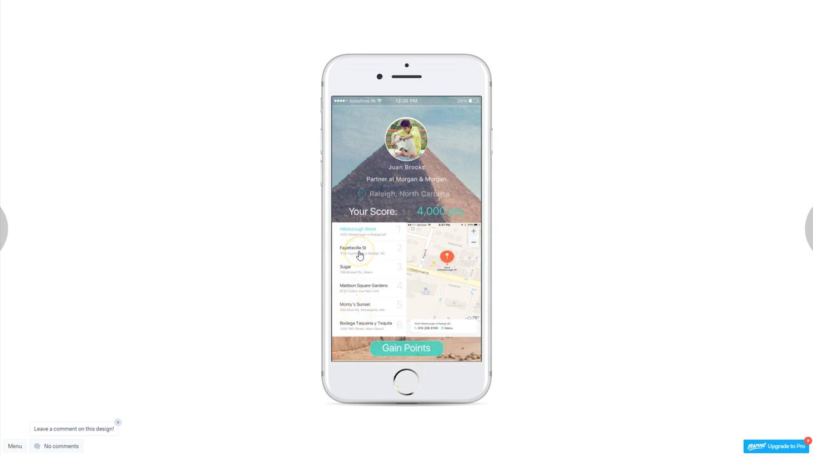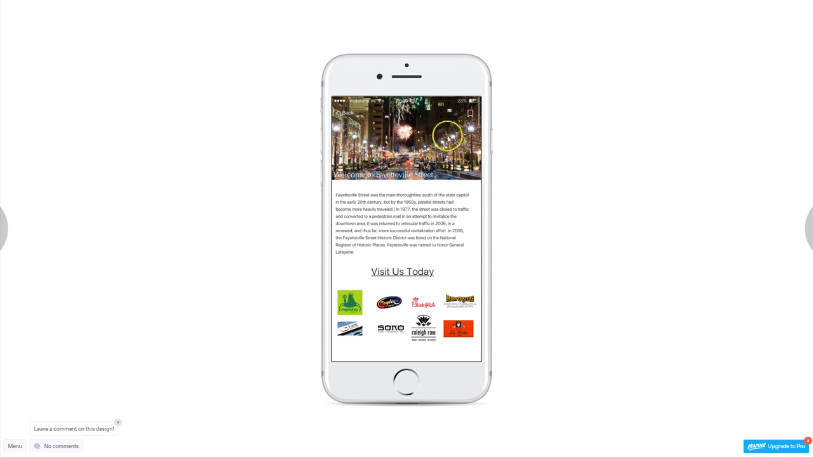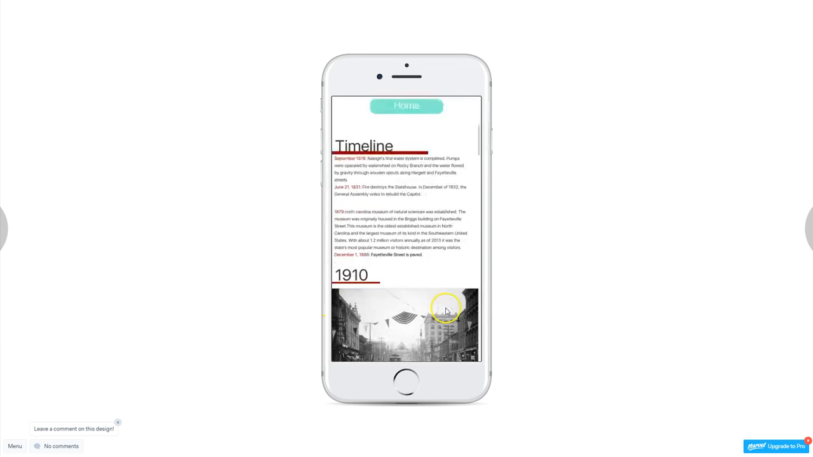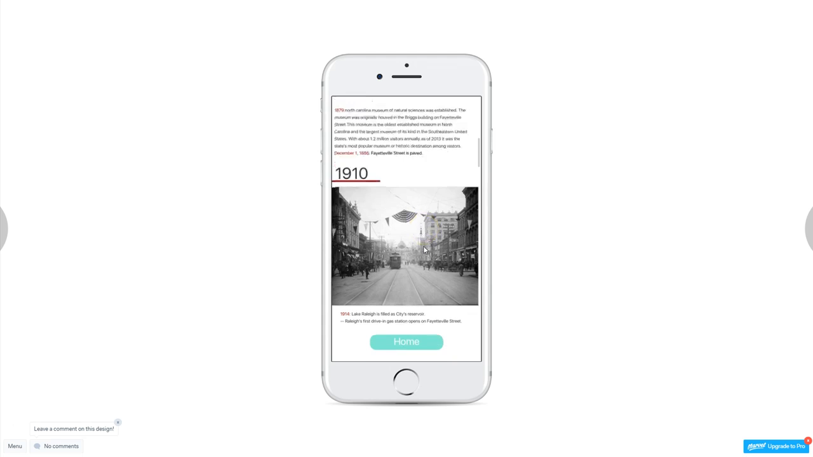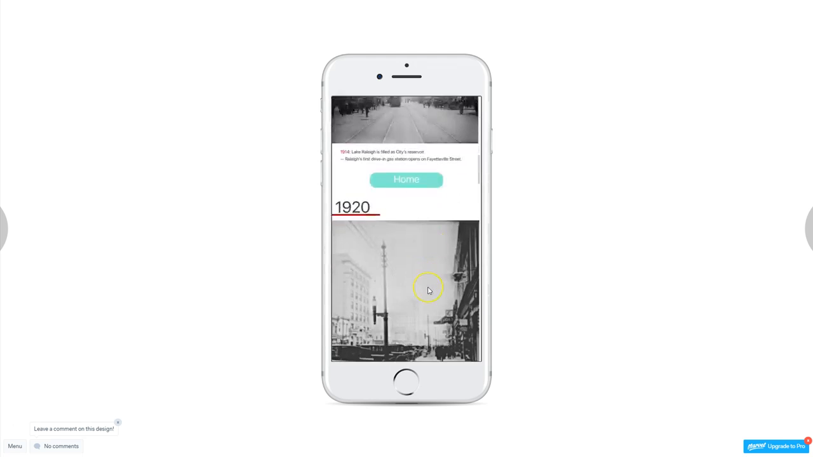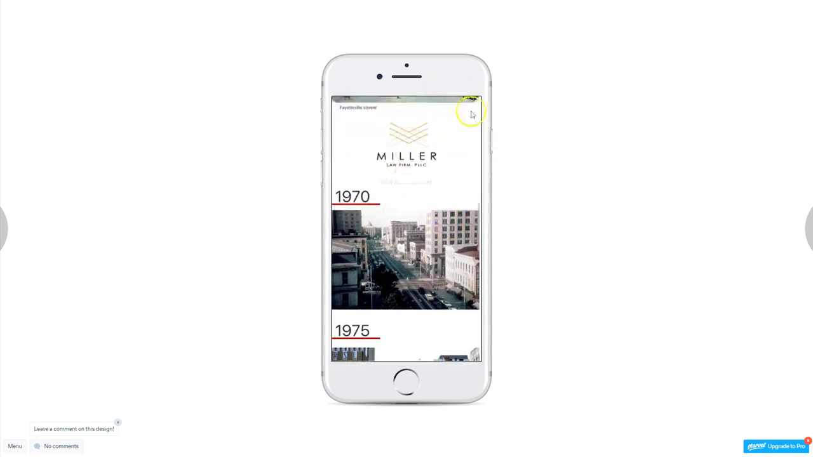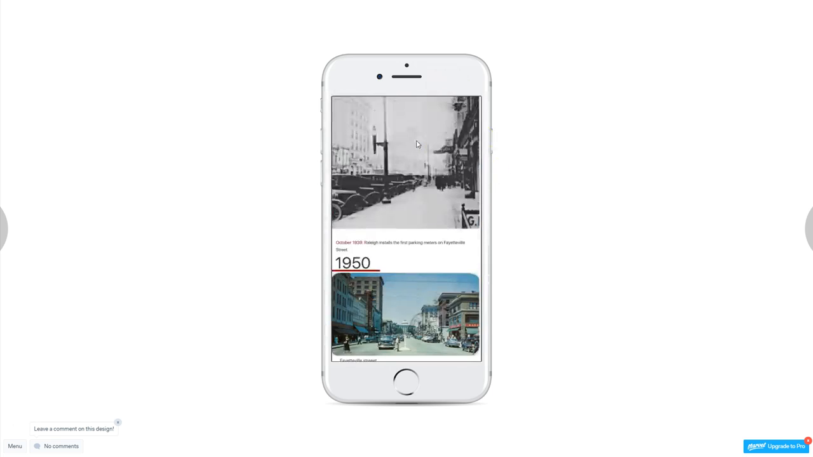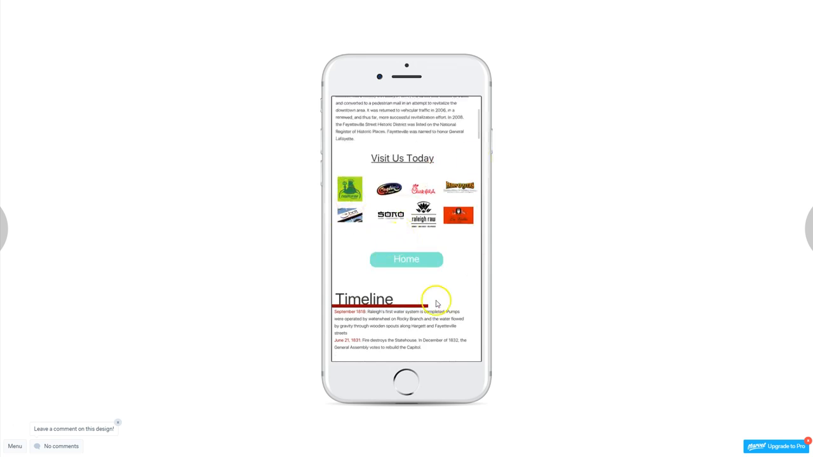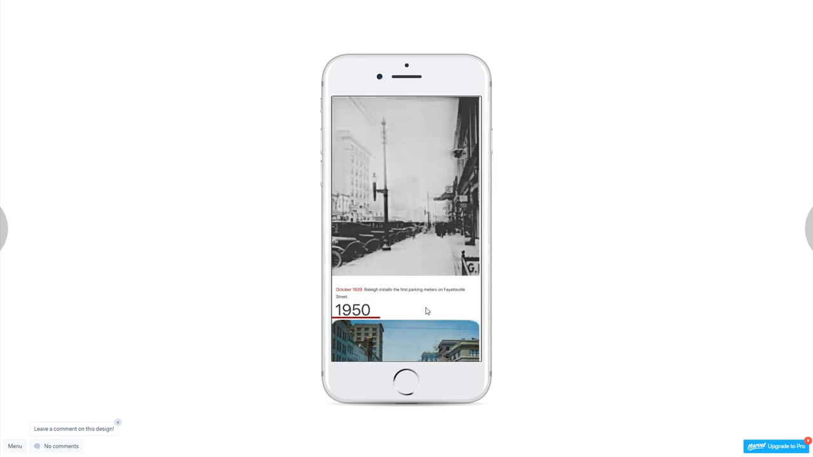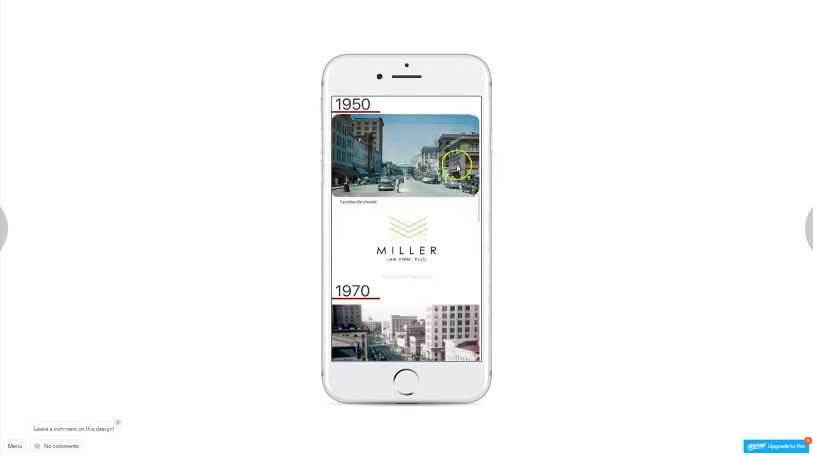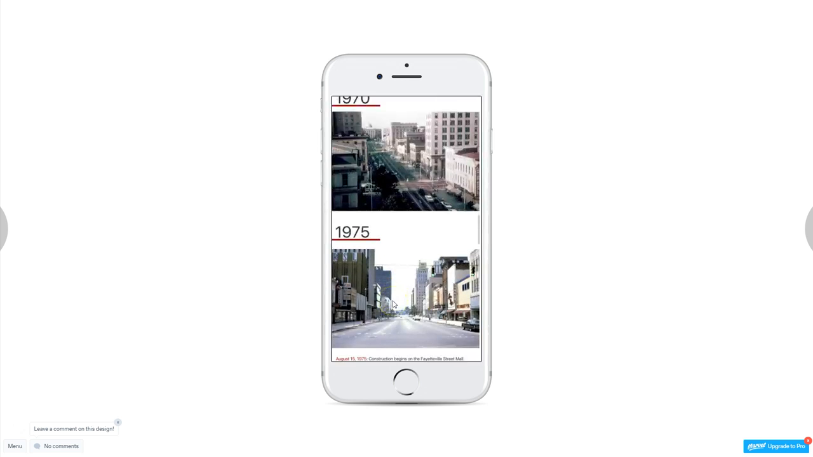Now, let's say you want to read more about Fayetteville Street. Over here, this is Fayetteville Street today, and these are the places that you can go out and visit. Apart from that, it shows the timeline. This was Fayetteville Street in 1910, then 1920, 1950, and we also provided a way to have ads in the middle so that we can build revenue out of it. Thus, the business model is also successful in that way.